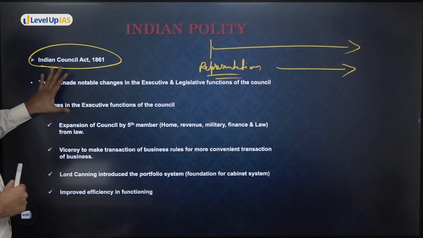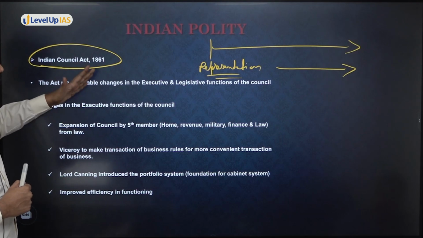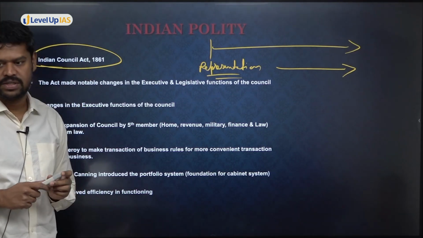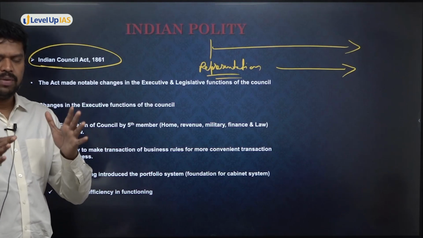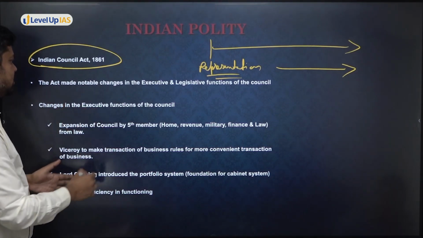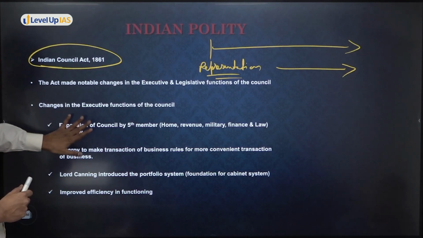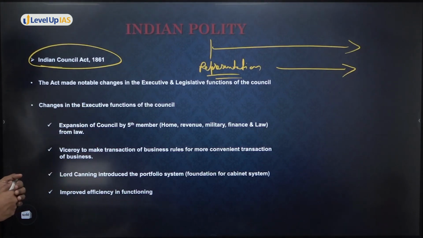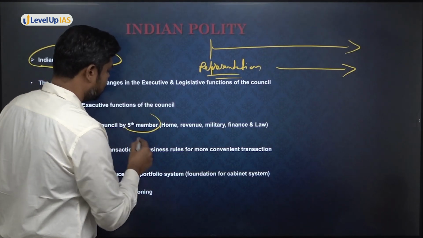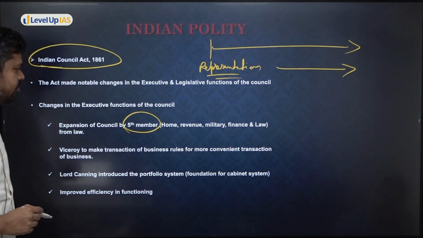Majorly the 1861 Act and the other acts also made notable changes in both the legislative as well as the executive council, but majorly in the legislative council. So what are the changes that were brought in the executive council? Let me first try to understand the executive council. Expansion of the council by the 5th member. Till this point of time, there were 4 members and the 5th member was brought in.